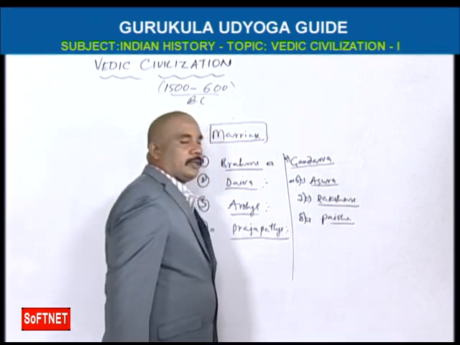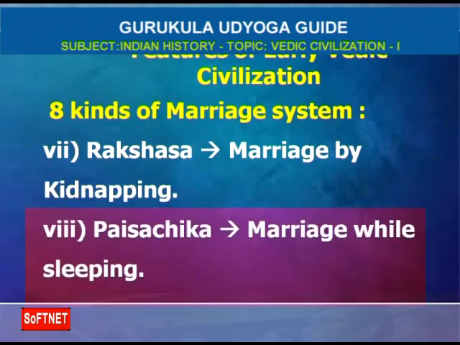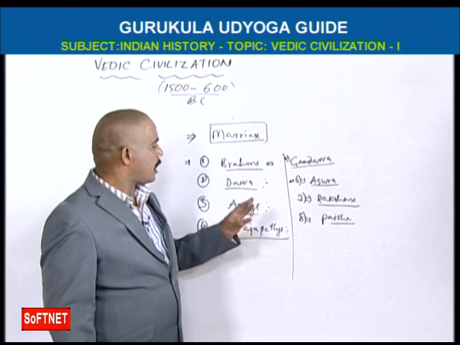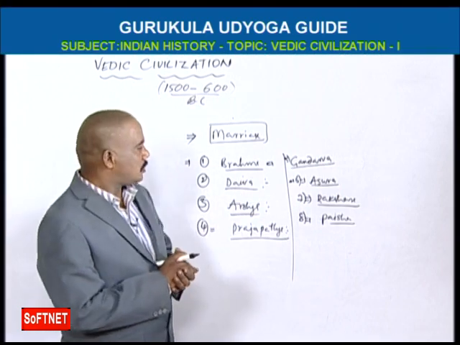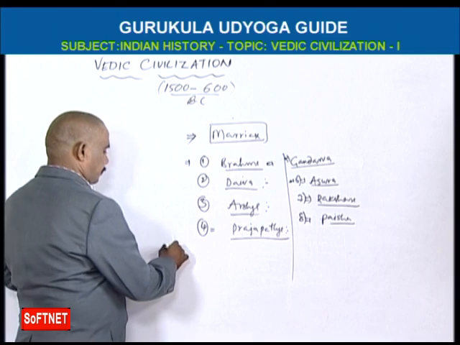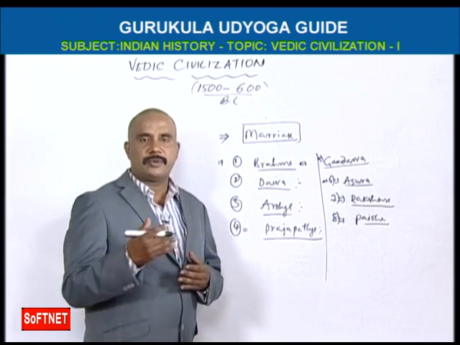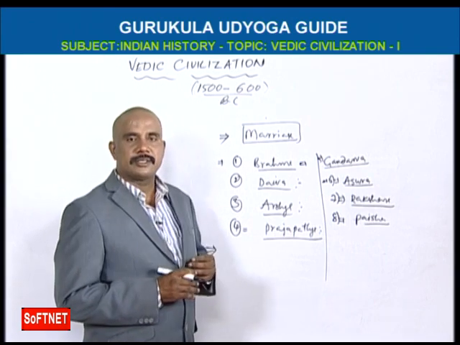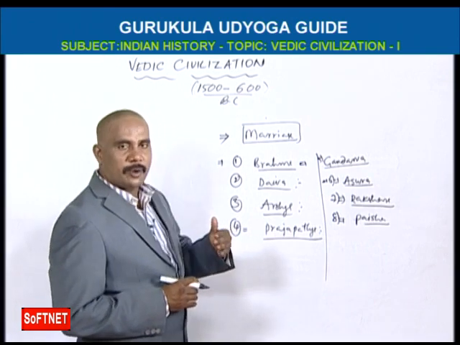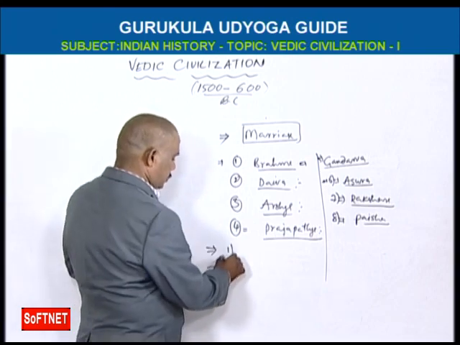Paisachika: the boy will have the marriage while the girl is sleeping. Whenever she is sleeping, he does the marriage. That is called Paisachika. These are the 8 kinds of marriages. So here, regarding community, the marriage between the communities, between the Varnas, the Vivaha or marriage system has 2 kinds.